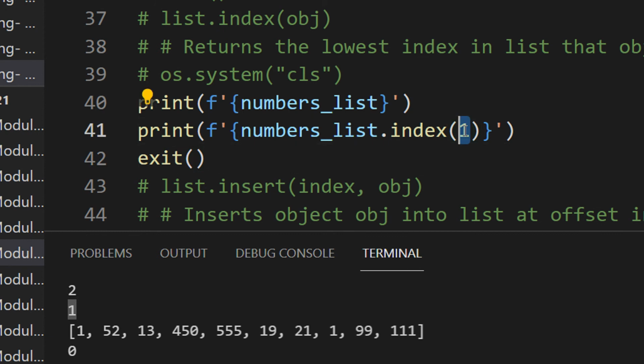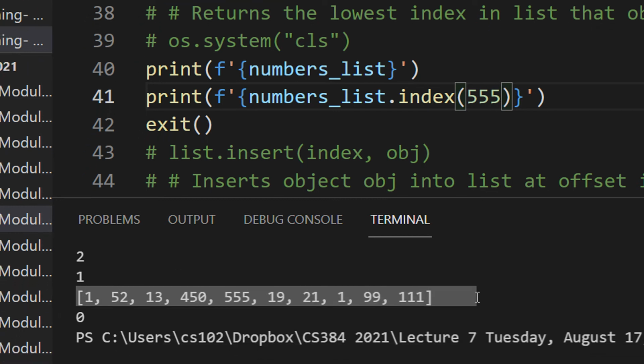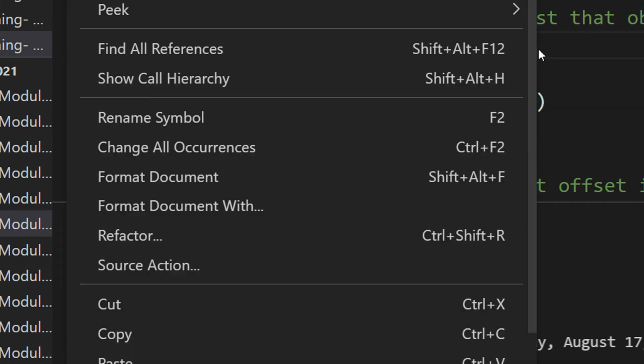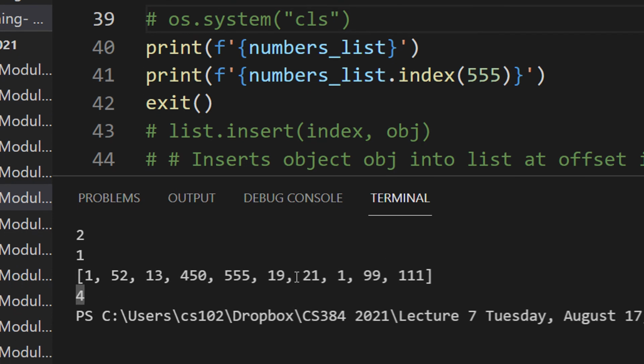so now index of 1 means, okay, let us not take index of 1, let us take index of 555. What does this mean is, for example, wherever 555 is there in this list, at what index it is present, right? So we know that this is 0th index, 1 index, 2 index, 3rd index, and 4th index. So the output of this will be actually 4. So let me run the code. You can see the output of this is 4.